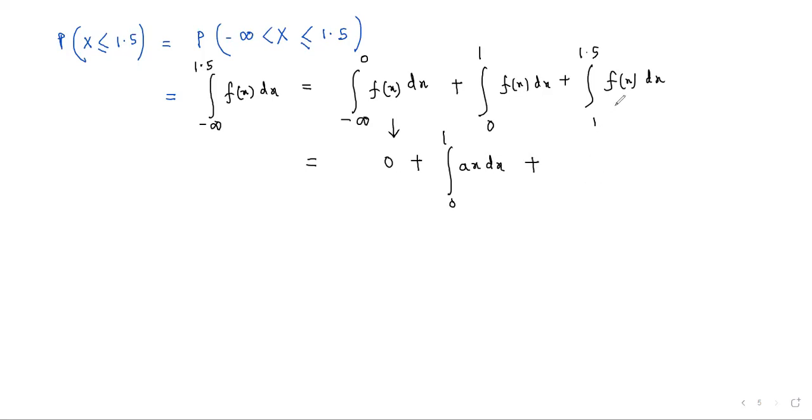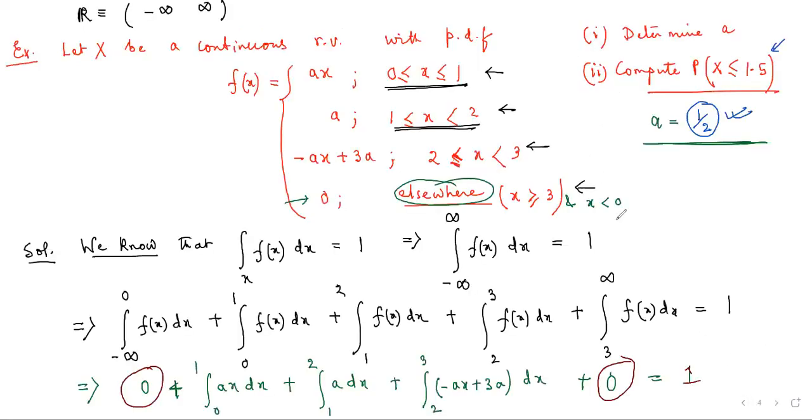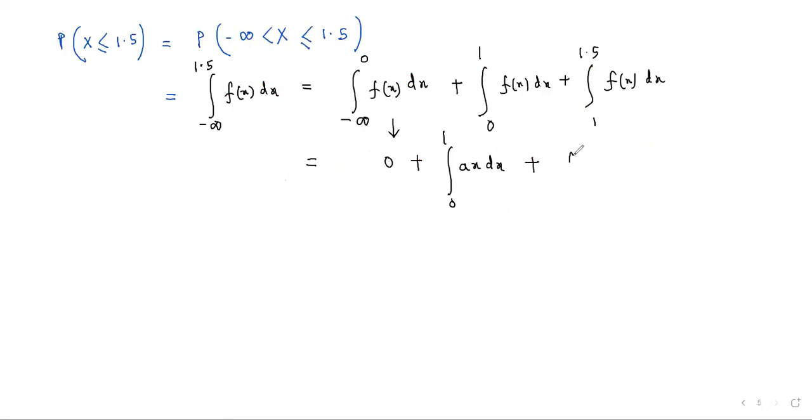And in the last case, from 1 to 1.5, this interval is a subinterval of 1 to 2. Therefore, if in the interval 1 to 2 the probability is a, then in the subinterval also it will be a. So here it will be the integral from 1 to 1.5 of a dx.